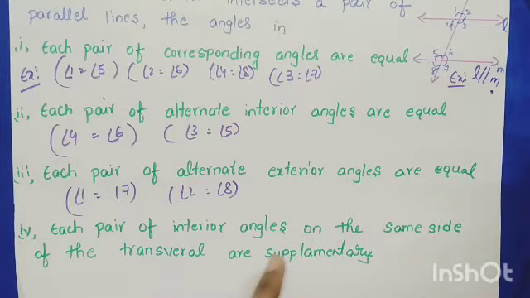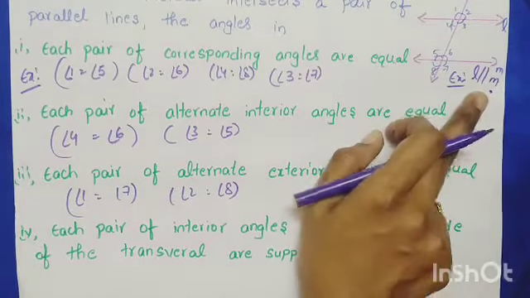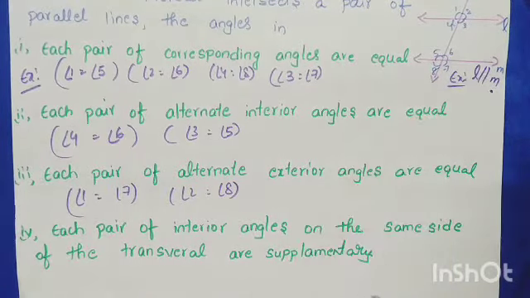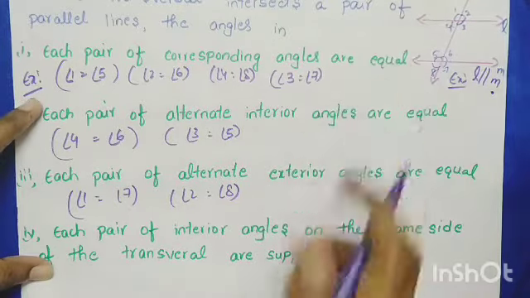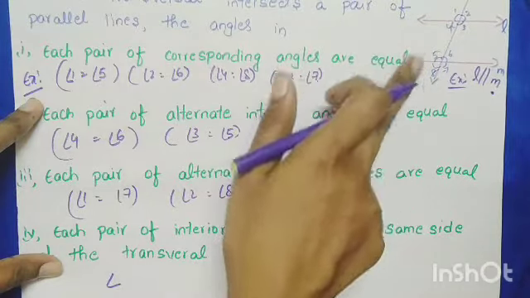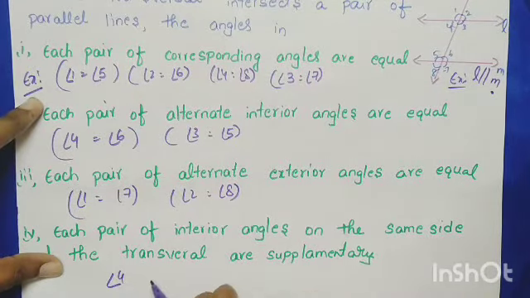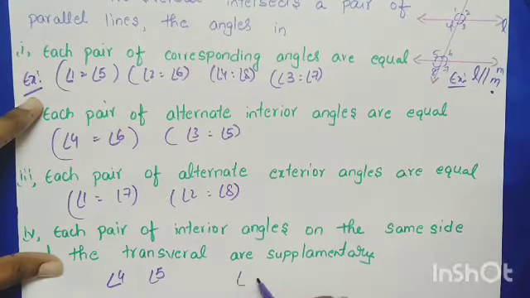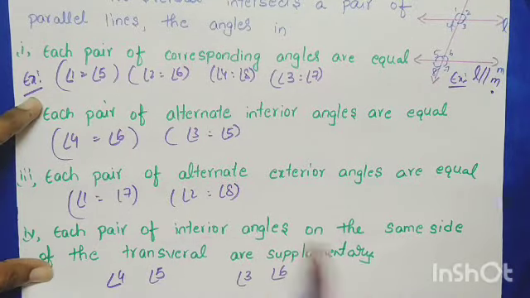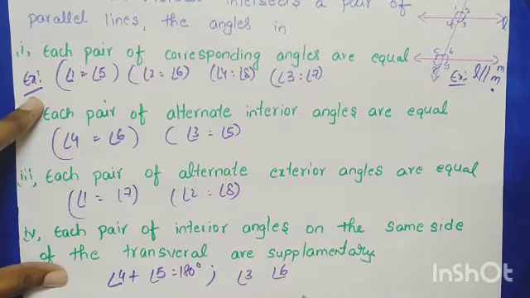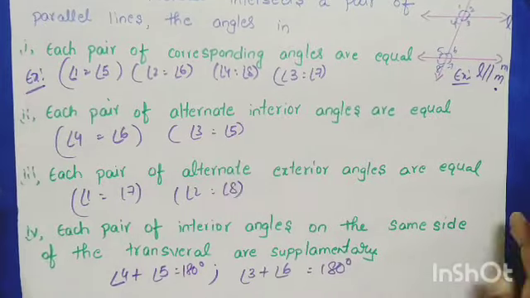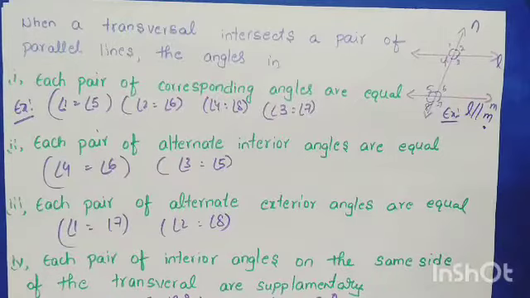Next, each pair of interior angles, which we already discussed. Each pair of interior angles on the same side of the transversal is supplementary. When are they supplementary, children? If the lines are parallel, then each pair of interior angles on the same side of the transversal is supplementary. Here, angle 4 and angle 5, and on the next side, angle 3 and angle 6. Same side of the transversal supplementary means angle 4 plus angle 5 equals 180 and angle 3 plus angle 6 equals 180. So these are the most important points you should remember about transversals.